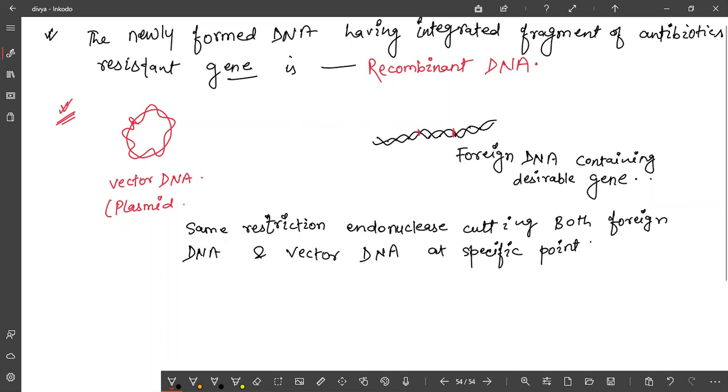We are going to use the same restriction endonuclease for cutting both the foreign DNA as well as the vector DNA. So what will be the next step?